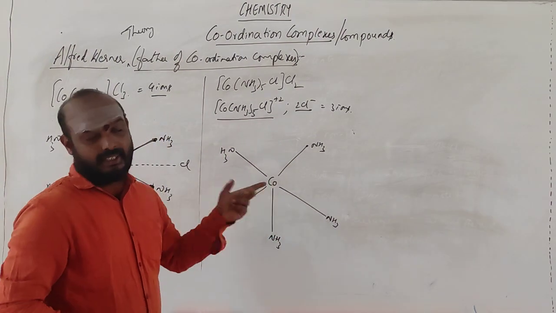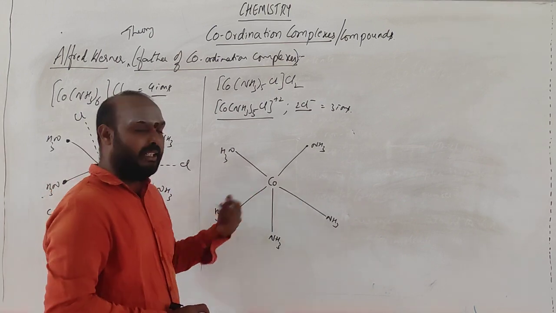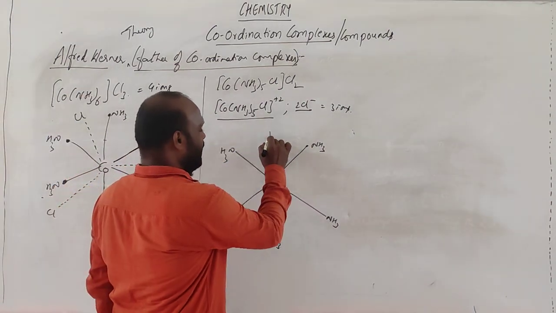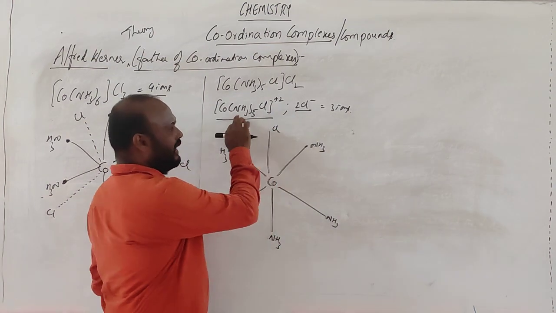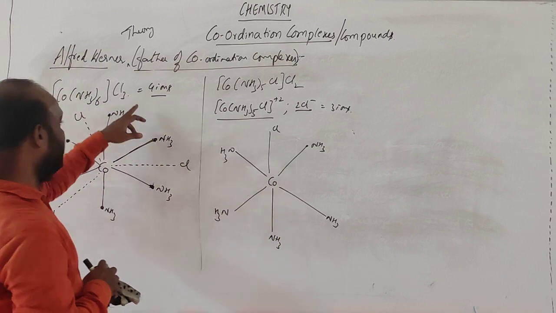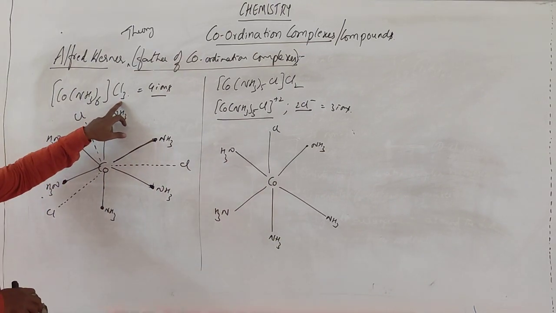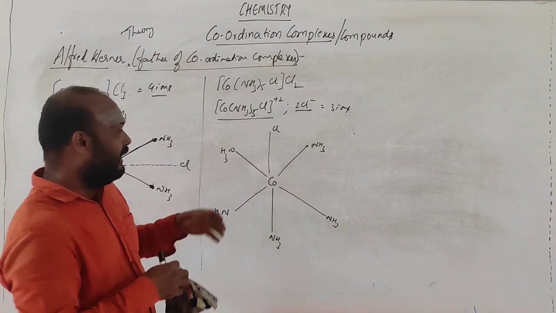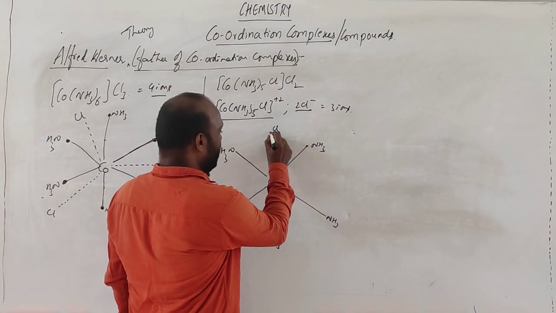But this one requires 6 ligands, so chlorine here. It is also present inside, but it has come from outside. Whenever it comes inside, it is also represented with a dotted line.